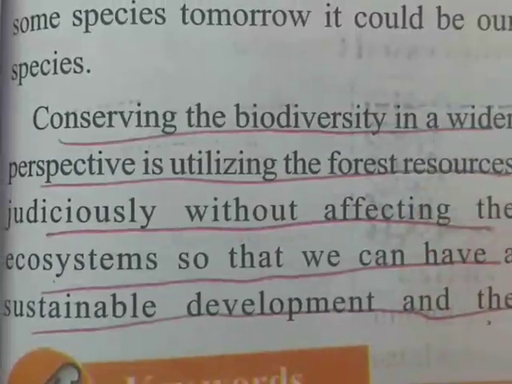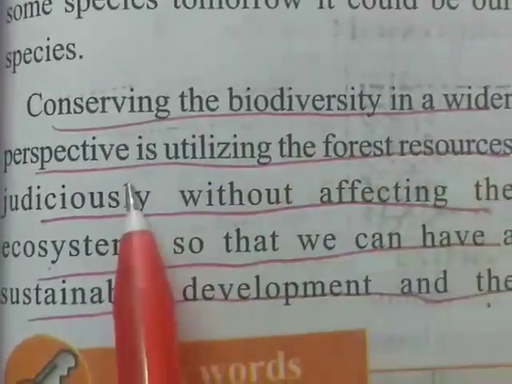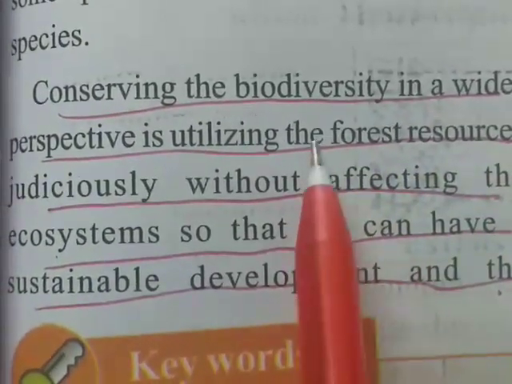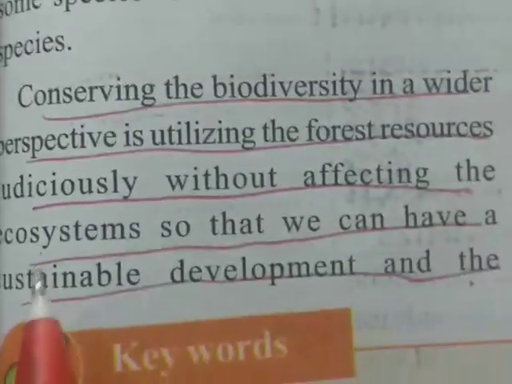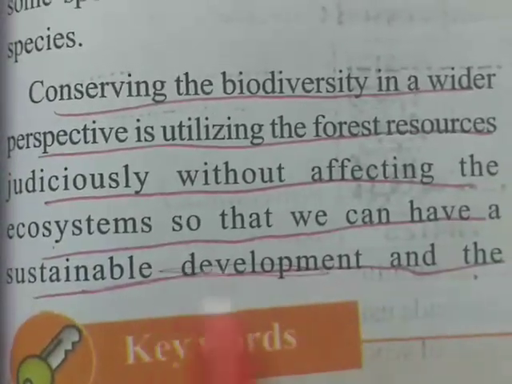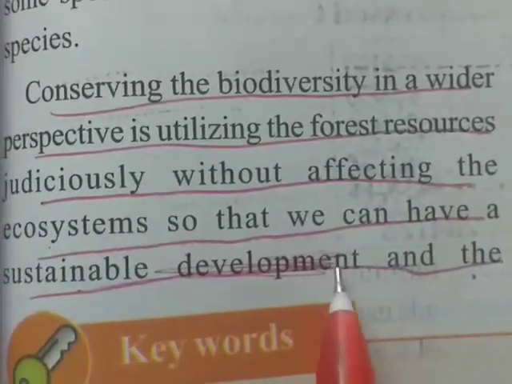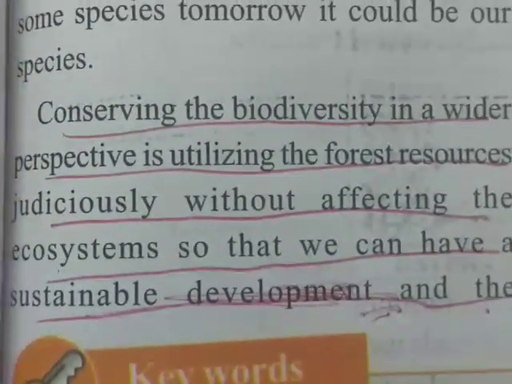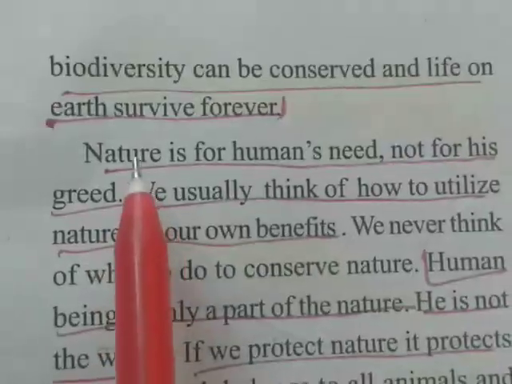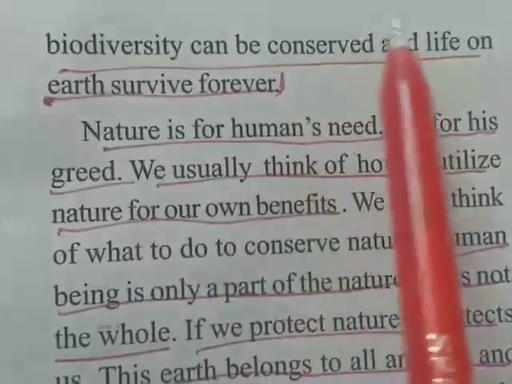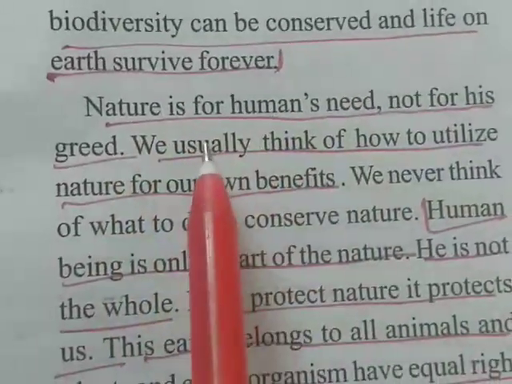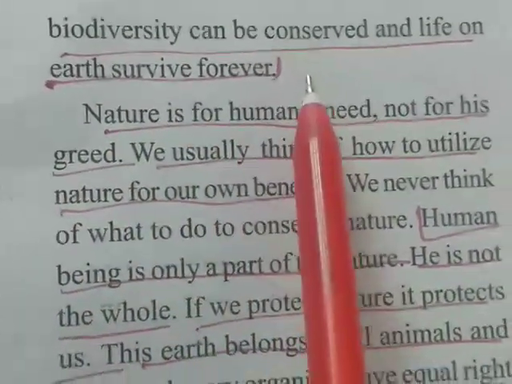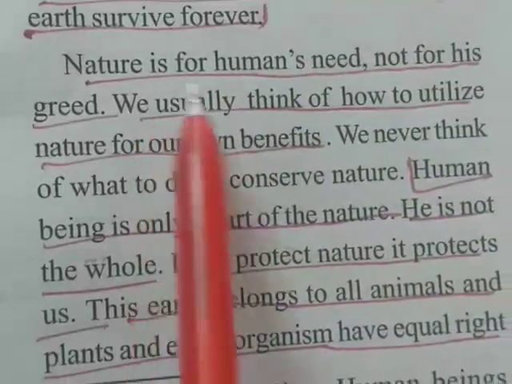If you conserve the biodiversity, if you save all the animals and plants present in your surroundings, then what will happen? We will get sustainable development. So the resources can last forever on this earth. We can supply natural resources to our future generations also.